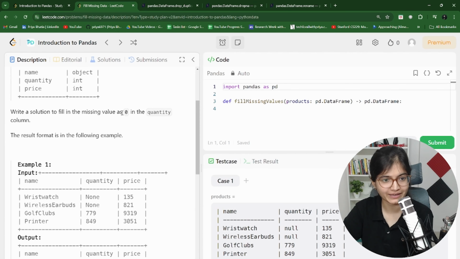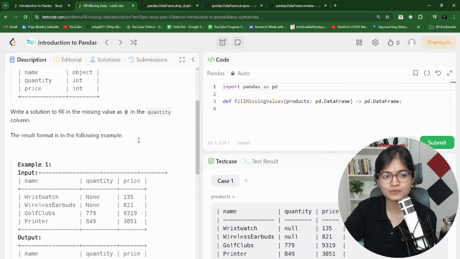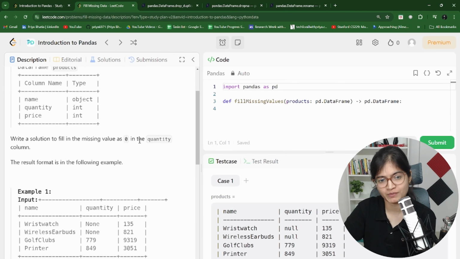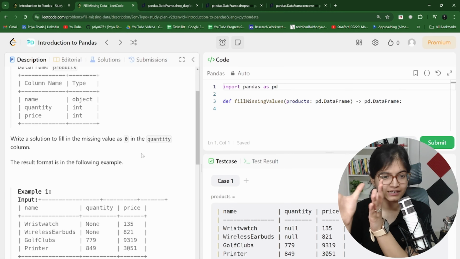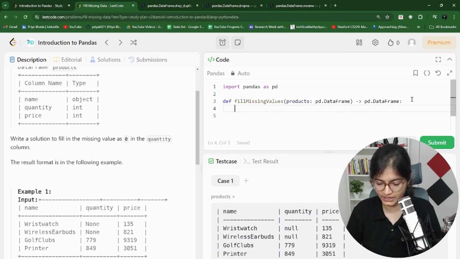Filling the missing data. Okay, we have to fill the missing values as 0 in the quantity column. Interesting. So in this specific case where we have to do the imputation with 0, what do you think should be the function we can use? As far as I remember, we have a function by the name of fillna, which automatically fills the values with 0. But the question is, can we apply that on a specific column named quantity? Because we don't want to apply it to the entire data frame that we have, because they're focusing just on the quantity.